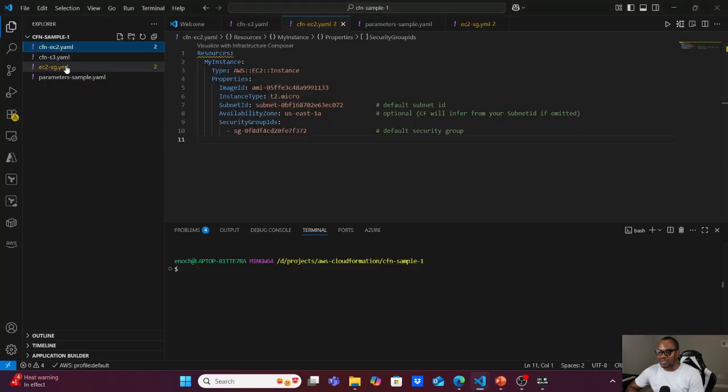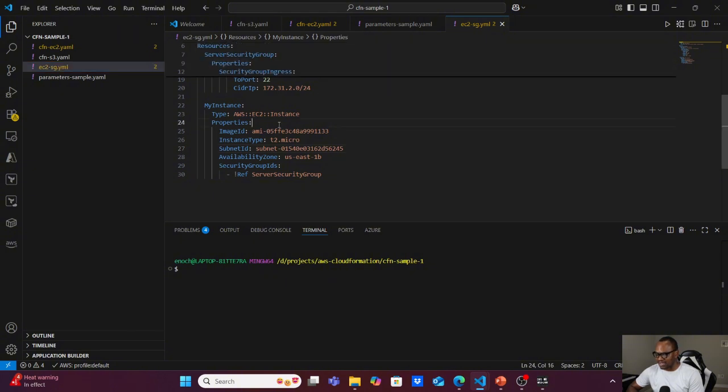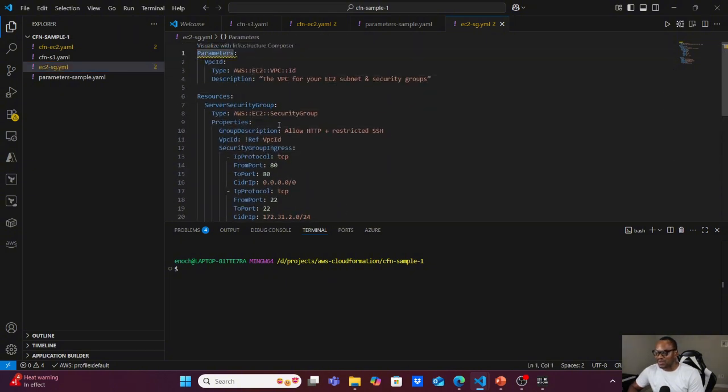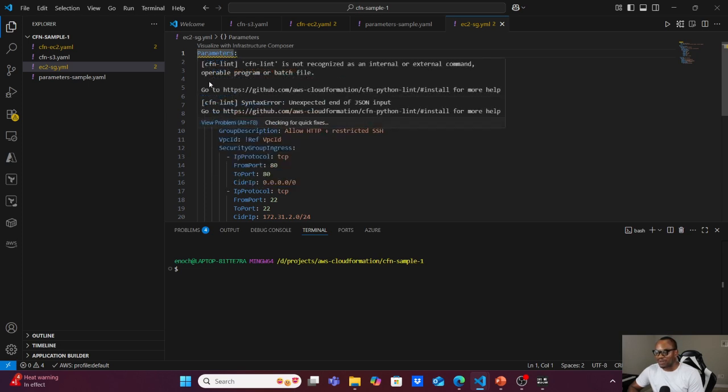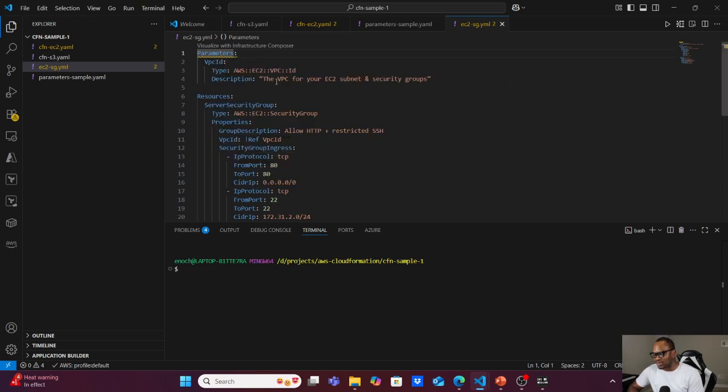So this is the code that is in this new template that I just uploaded. I define a parameter. Don't worry, in a subsequent video I will tell you what parameters are all about. This parameter is just to choose a VPC for the resources I want to create. And this is the resource part of it. I'm creating a security group. This is the resource type. These are the properties. I gave a description: allow HTTP and restricted SSH.